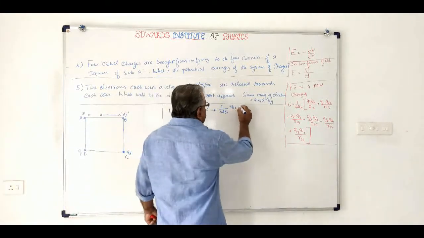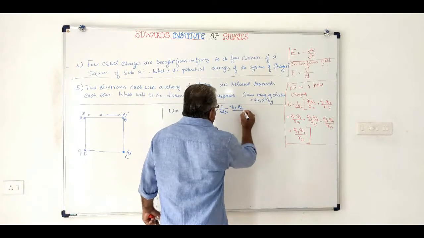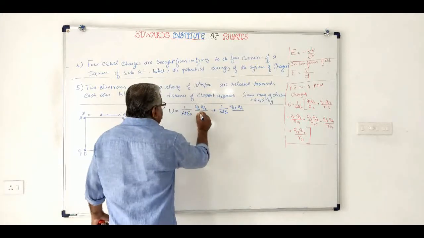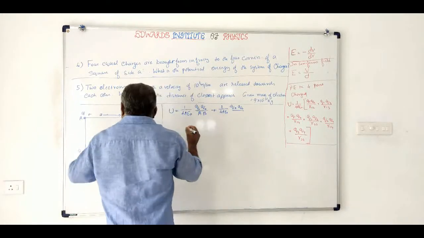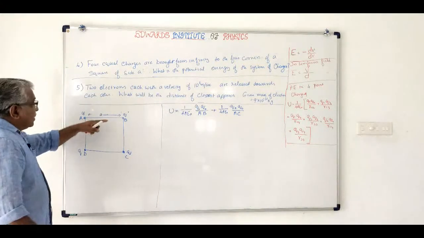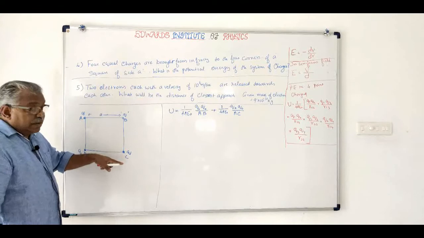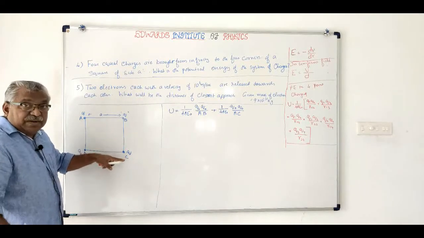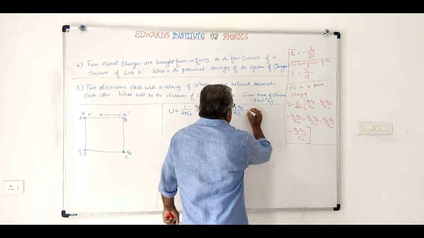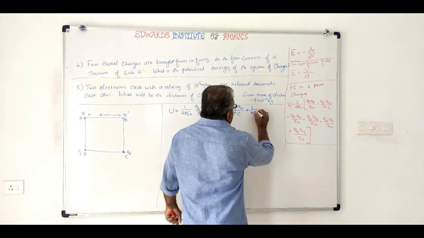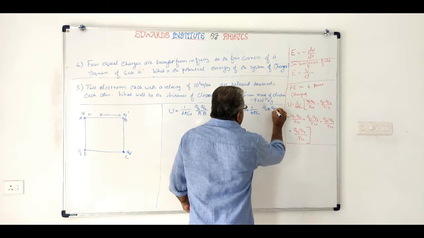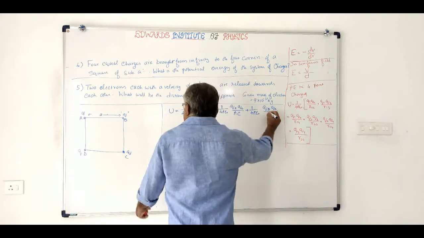Then B also will oppose this charge Q when it comes from infinity, and that will be equal to plus 1 by 4 pi epsilon 0 QB QC by BC.